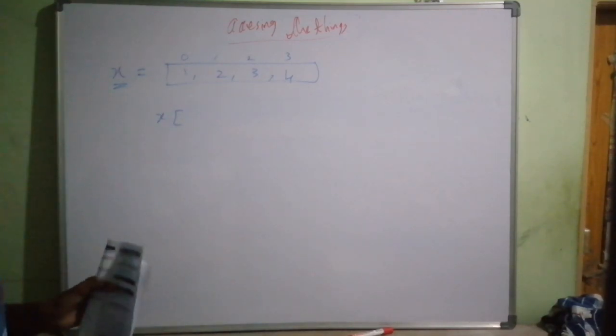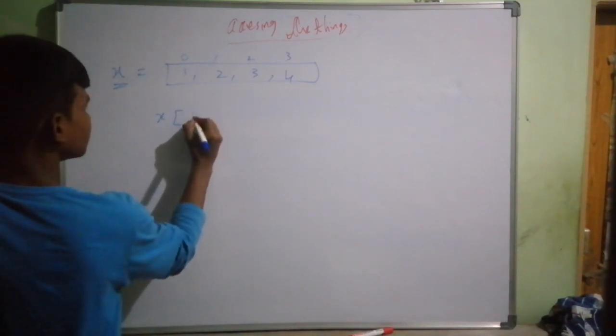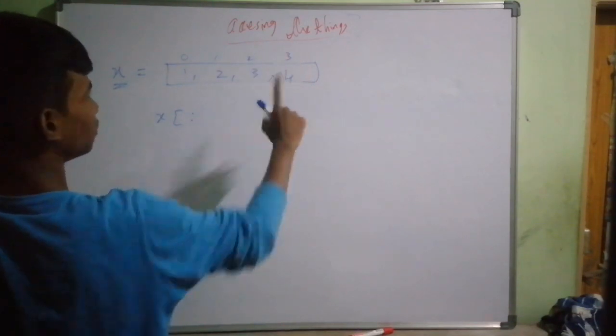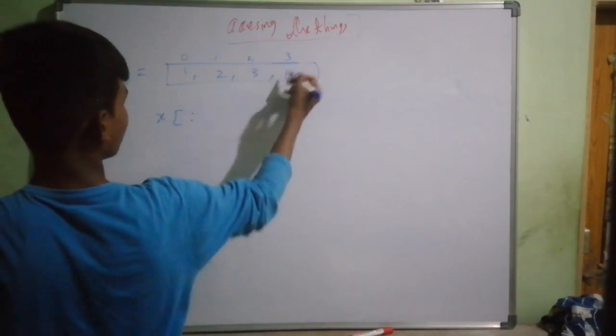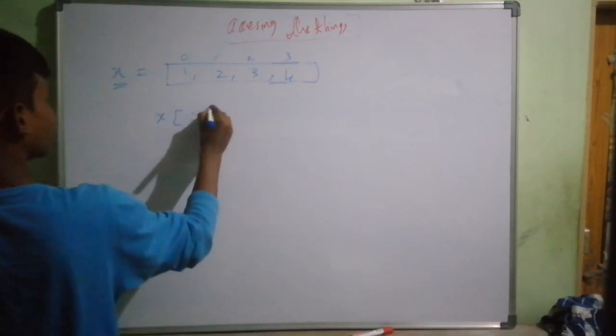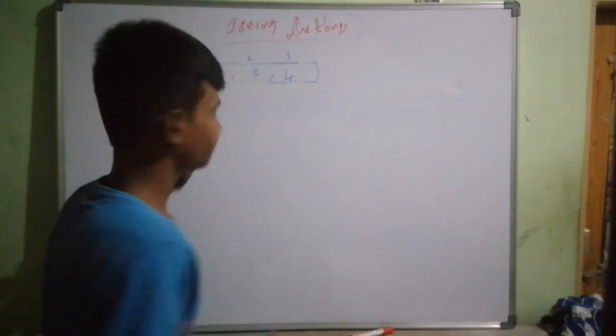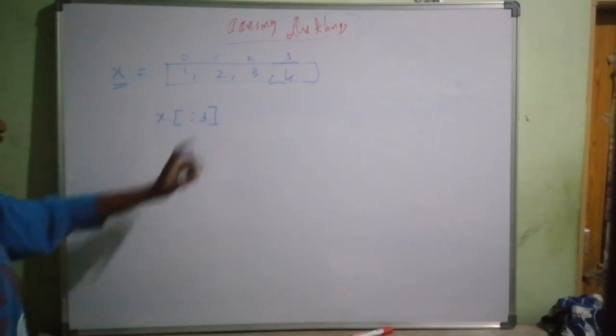You know Python indexing, right? Just like that, you put the colon and then 3. The last one is not included. You know that, right? 0 to 3, you're going to get these three things, like 1, 2, 3. That's it. The last one is not included.